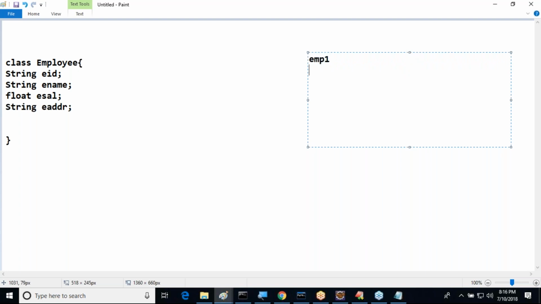Inside this EMP1 table, what are the various columns we want to take? Column names: ENO, then ENAME, then ESAL, and the next one is EADDR. Okay, one small change. Up to now, it's okay. Good.